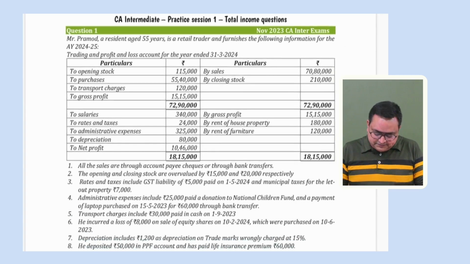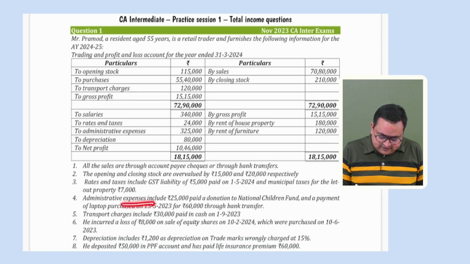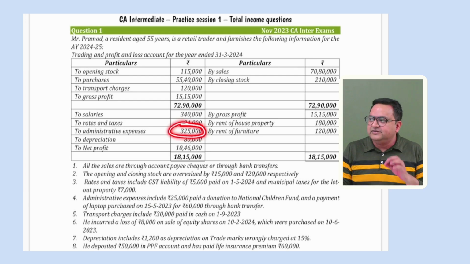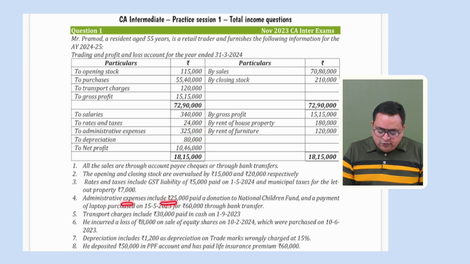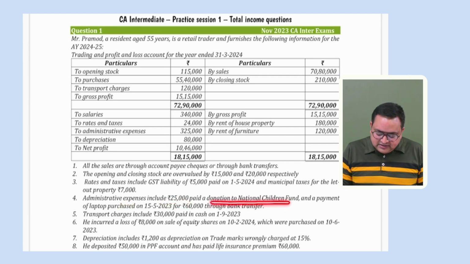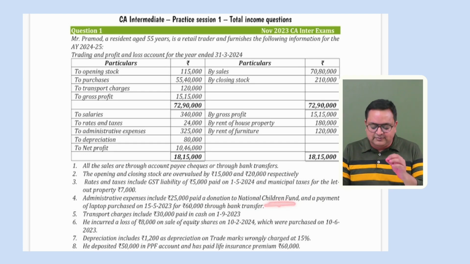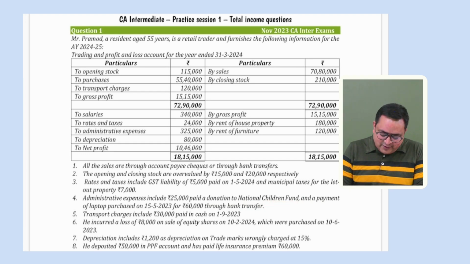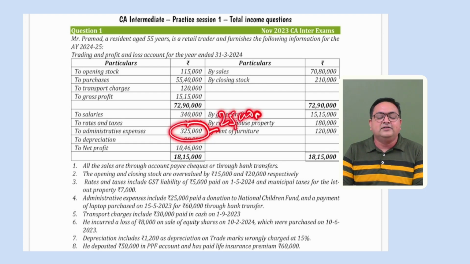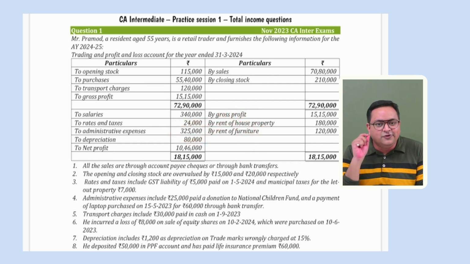Fourth point, administrative expenses. Yes, there were some admin expenses. How much? Admin expenses include 25,000 rupees paid as donation to National Children Fund and a payment for laptop purchase. First of all, let's discuss the National Children Fund. So this amount, admin expenses of 3.25 thousand, includes 25,000 rupees. That is a contribution, a donation to National Children Fund. First of all, it is not a business expense.